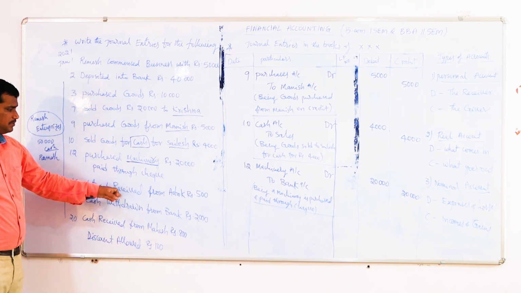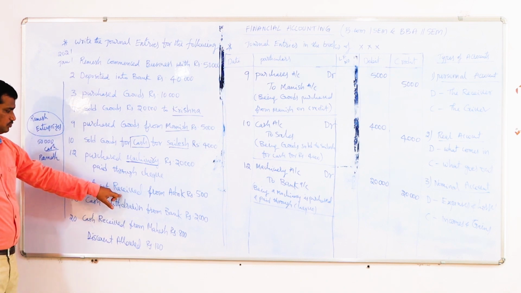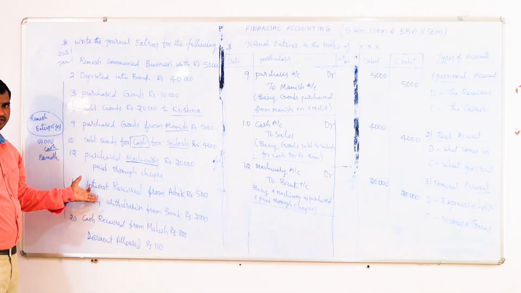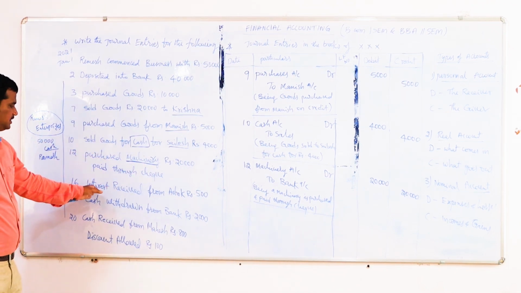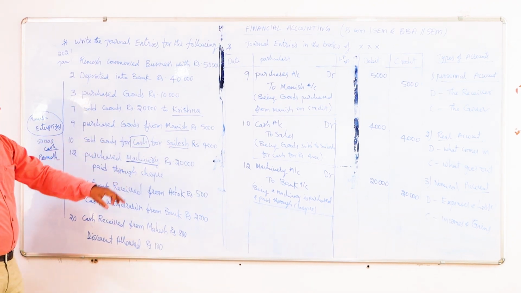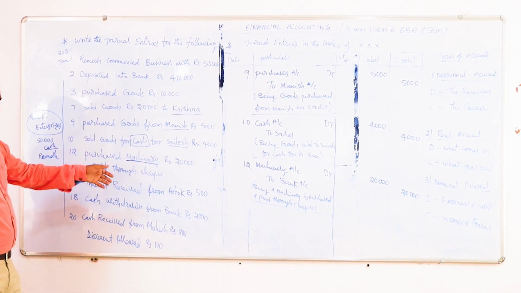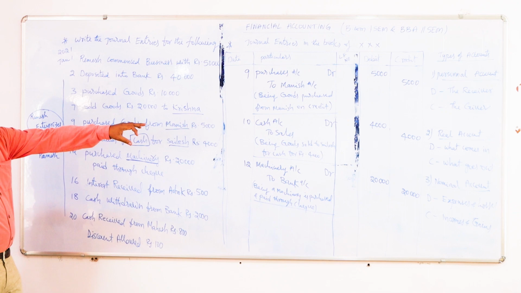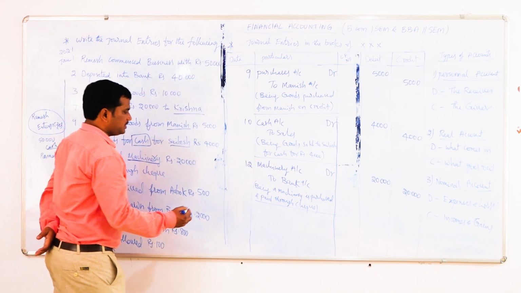Here, interest received from Ashok. The organization is receiving some interest from Ashok. Generally interest we will get in the form of cash only. Interest received is an income to the organization. So as per the nominal account, as it is an income, it should be credited. Interest is received, which means the company will get the cash. As per the real account, whatever asset is coming in should be debited.